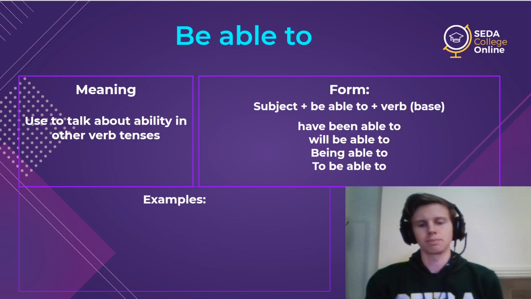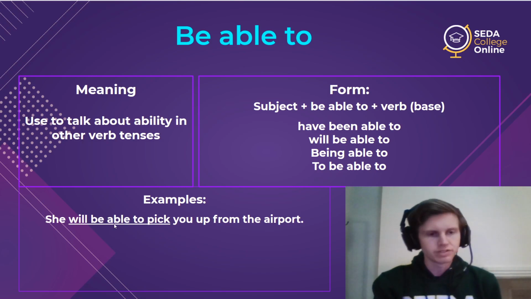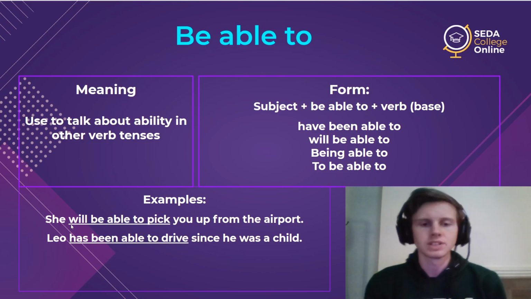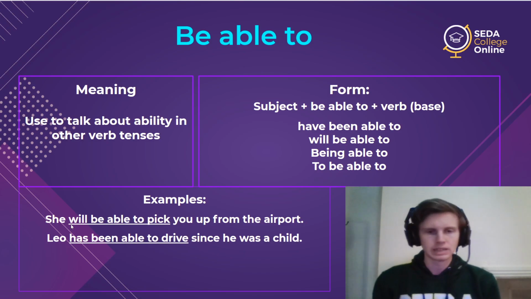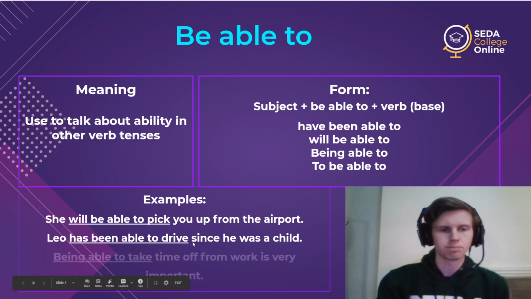So here are some examples. She will be able to pick you up from the airport. So here we have the future, and she will be able to pick you up. She has that ability. Or Leo has been able to drive since he was a child. He had this ability since he was a child. So again, we're using a perfect example.